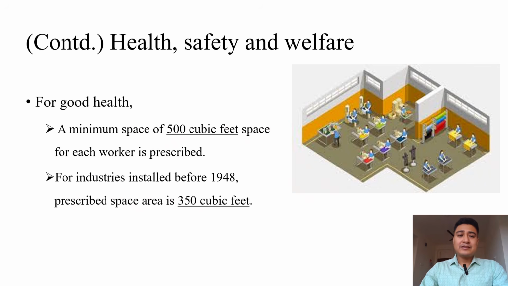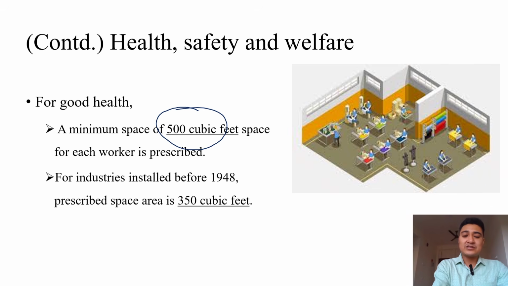Going into depth, let us first discuss good health. For good health, we need adequate space and adequate working conditions. Currently, whenever an establishment is set up and there are workers working there, this act gives a guideline of a minimum space of 500 cubic feet for each worker.